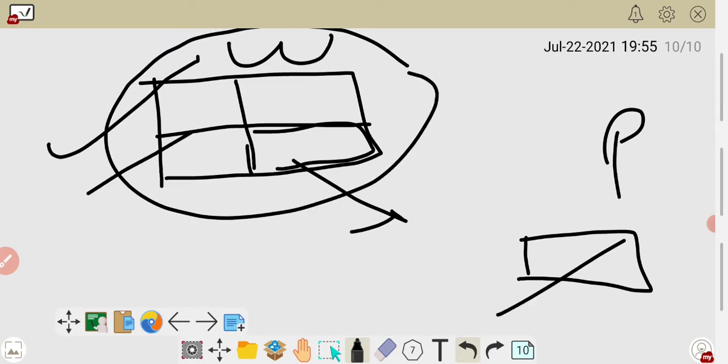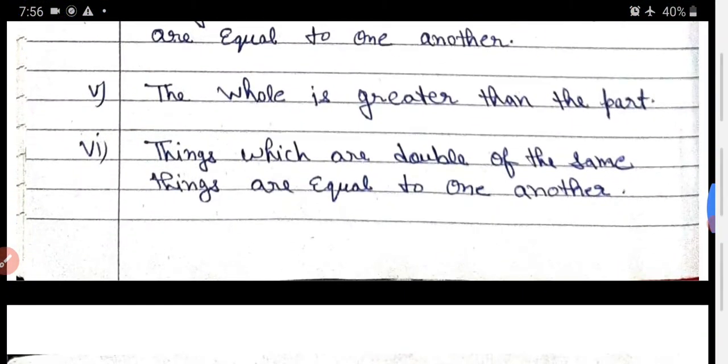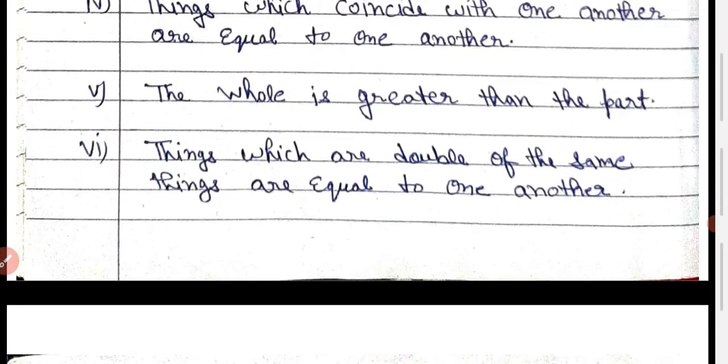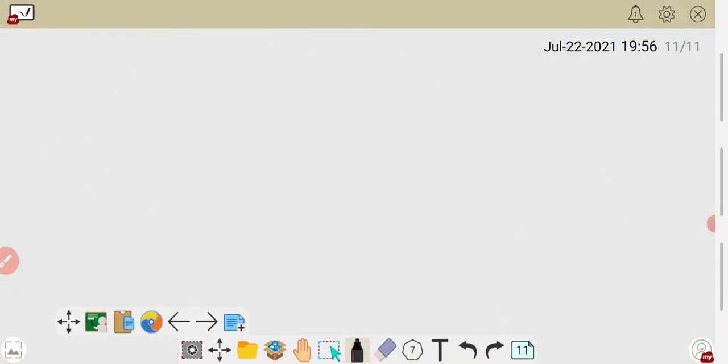The whole value is always greater than its part. Okay, now the next one: things which are double of the same things are equal to one another. Things which are double of the same things are equal to one another.